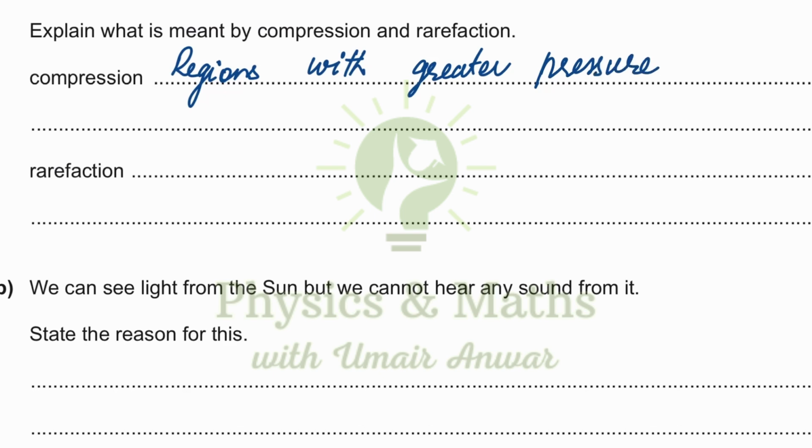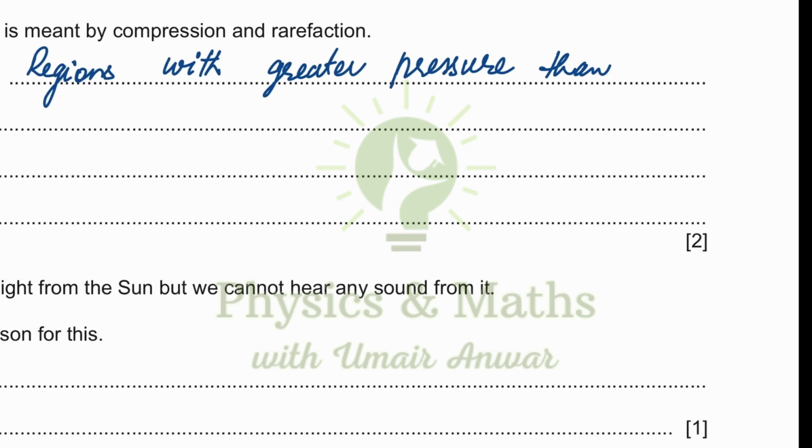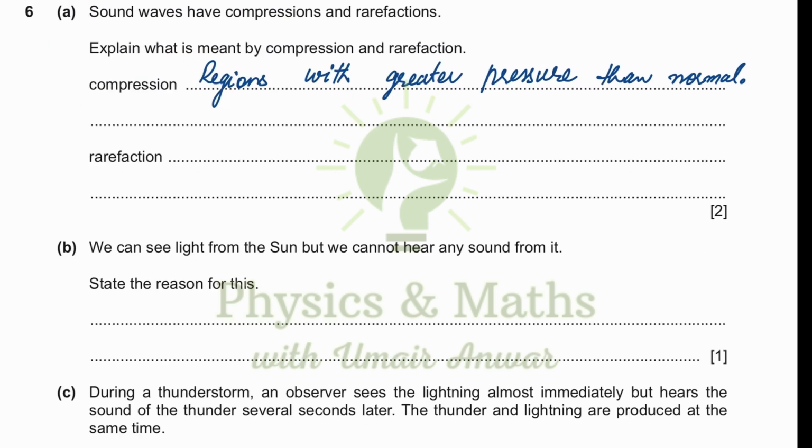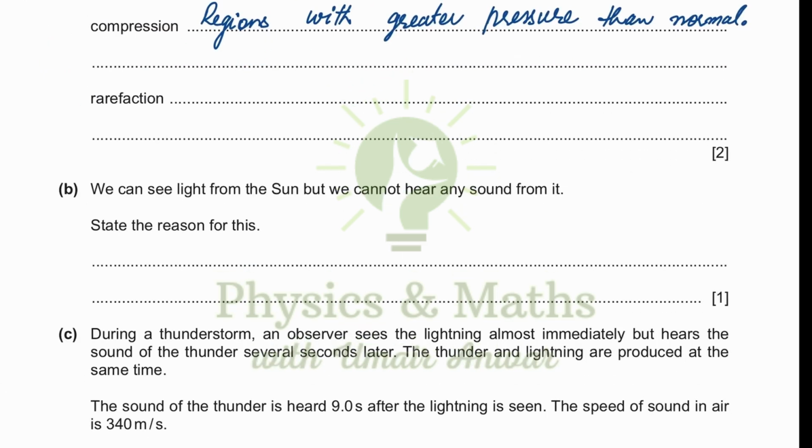And rarefactions are the regions with lesser pressure than normal, and that is why the particles are further apart from each other than their normal position.